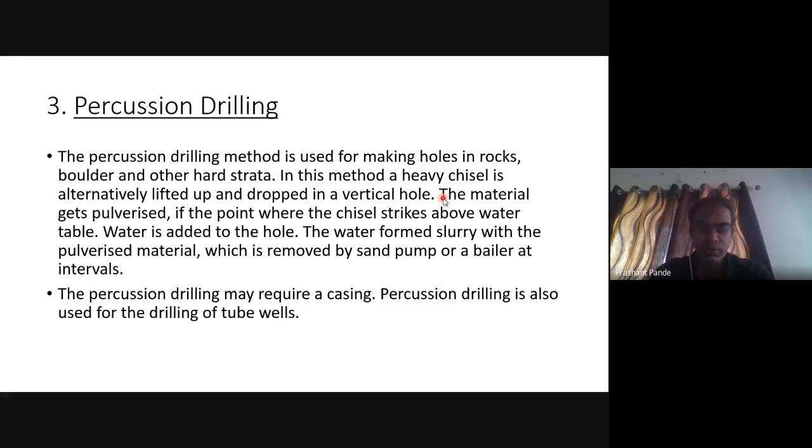The water forms slurry with the pulverized material, which is removed by a sand pump or baler at intervals. Percussion drilling may require a casing. It is also used for drilling tube wells. This method is also used for.